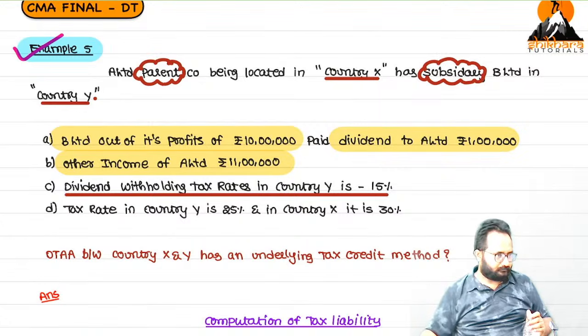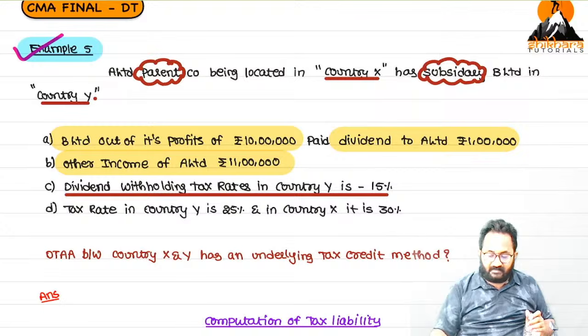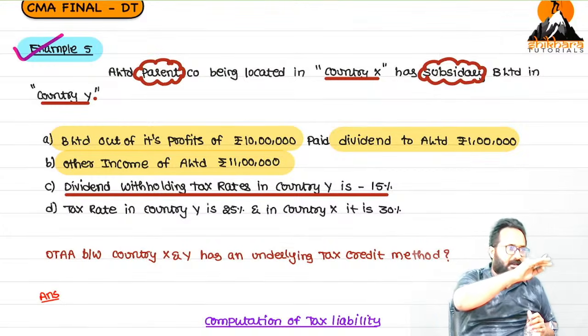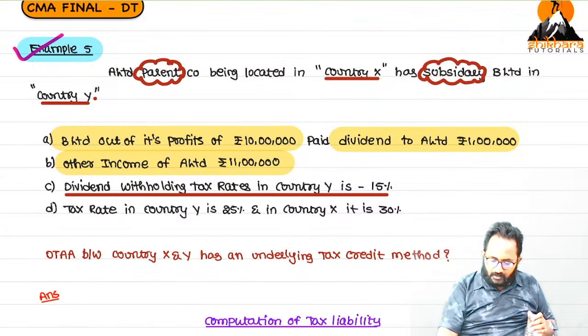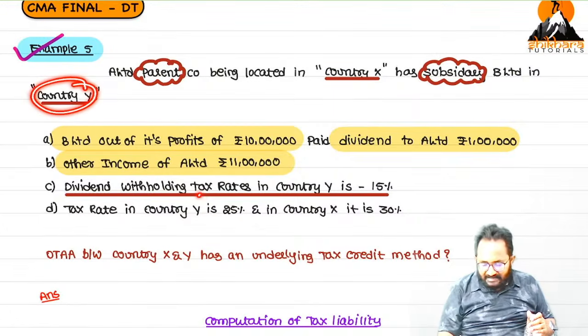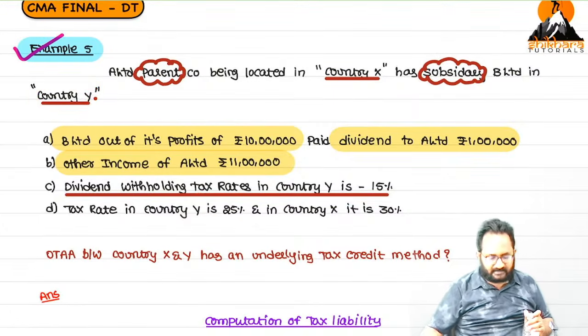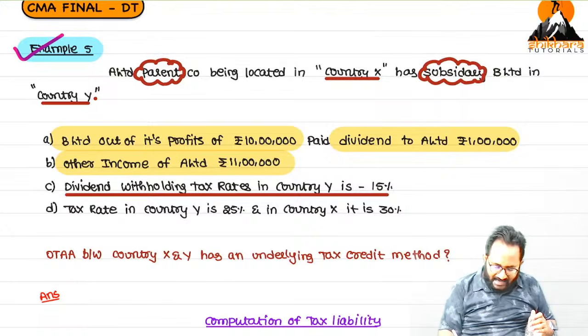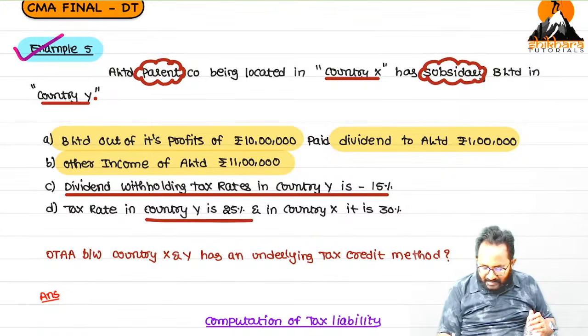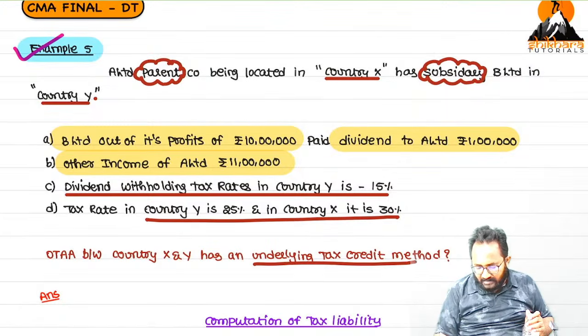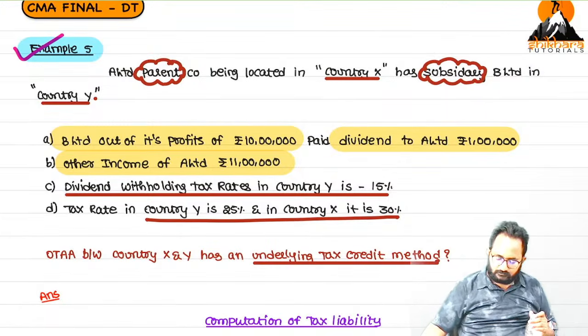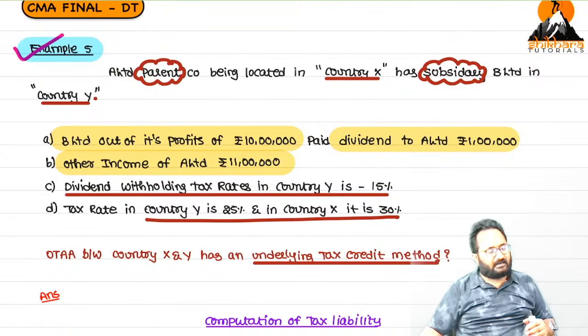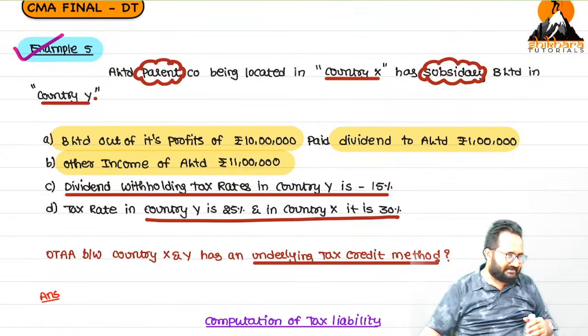TDS. While paying the dividend to that holding company in that country, what is the TDS deducted? 15%. What is the tax rate in country Y? What is the tax rate in country X, also given? Clearly in this question, what is the relief between the two countries? Tax credit method, that too underlying tax credit method.